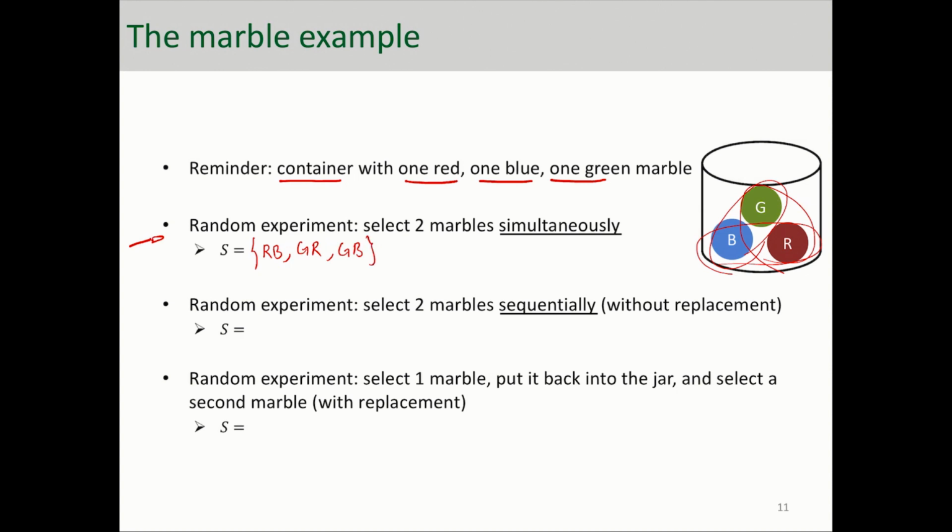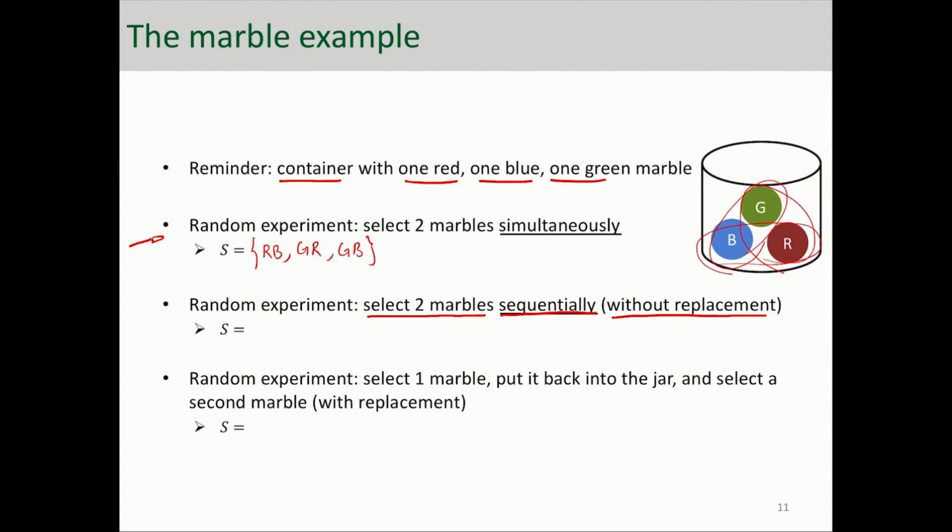The other experiment is selecting two marbles sequentially without replacement. Basically that means you put your hand in the container, you grab one marble, and then with the other hand you grab another marble. It's not at the same time, it's sequential. And it's without replacement because you don't put back the first marble that you grab. So what is the sample space here?